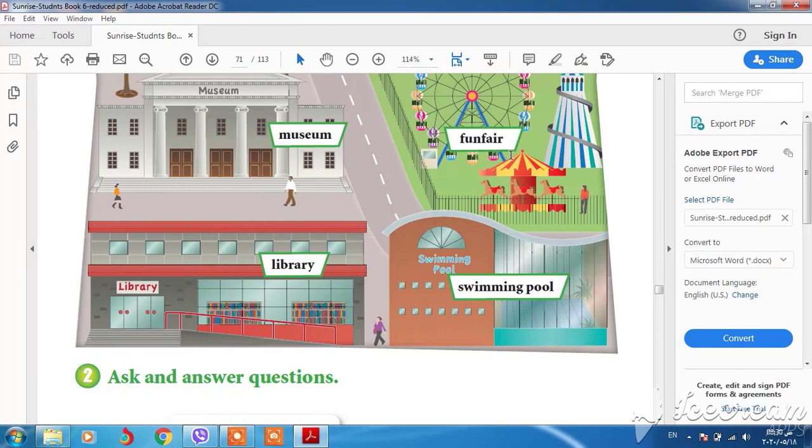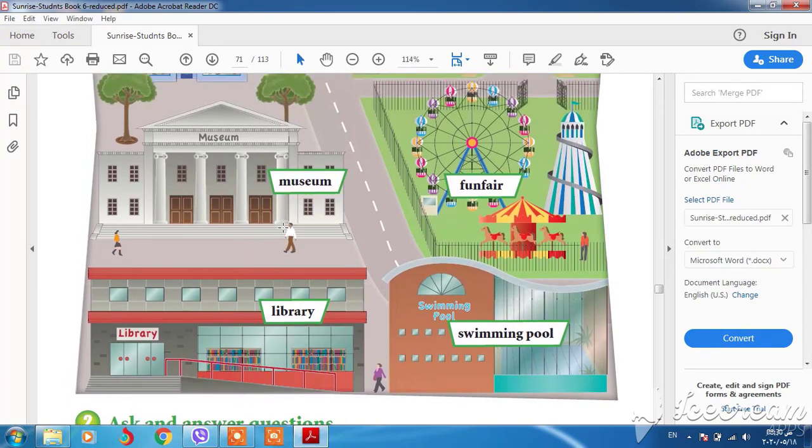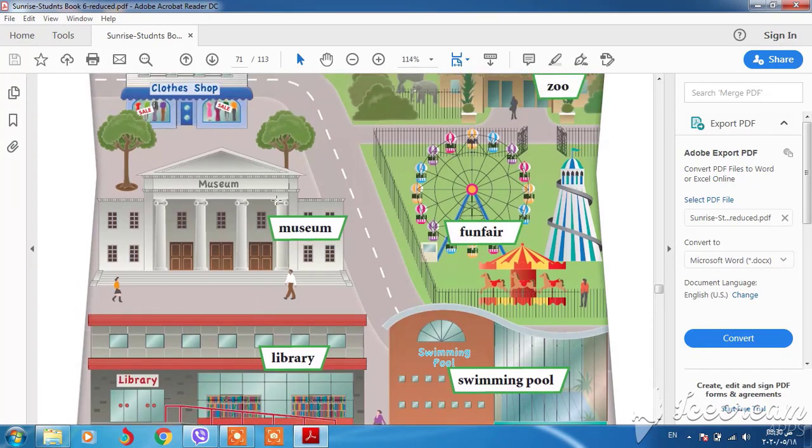For example, let me ask you, where's the swimming pool? You can say it's next to the library, okay?